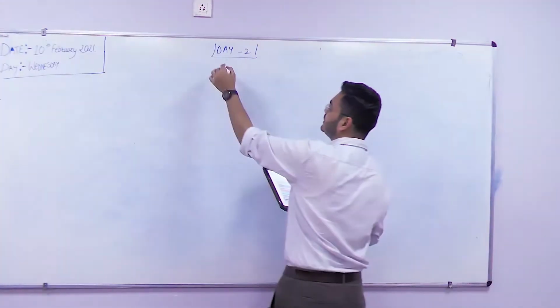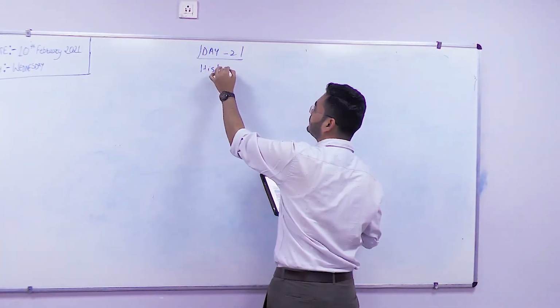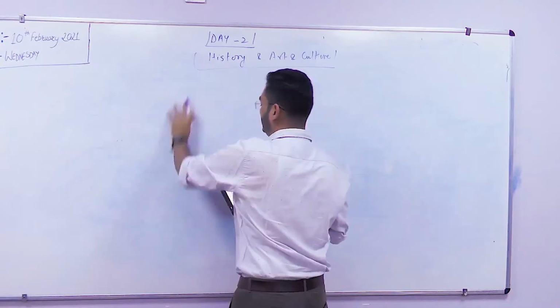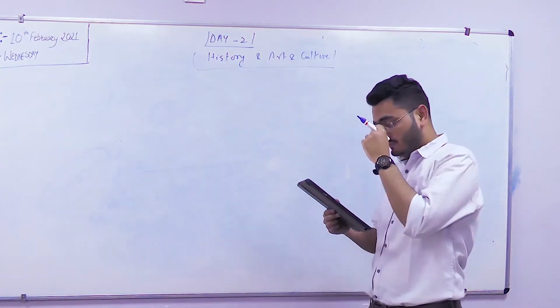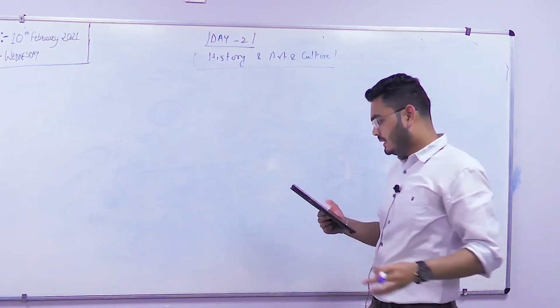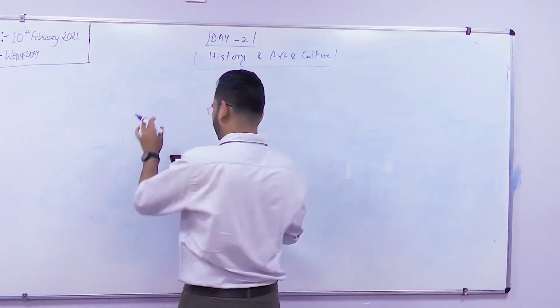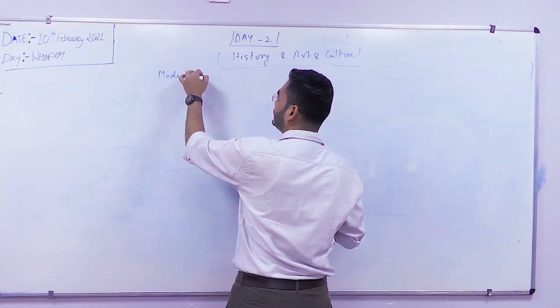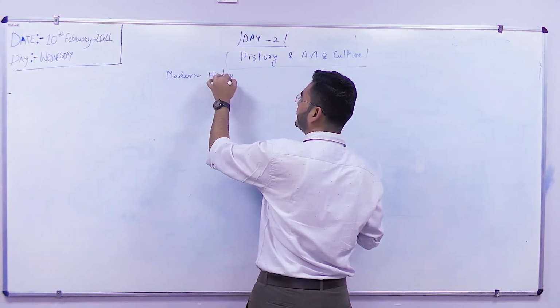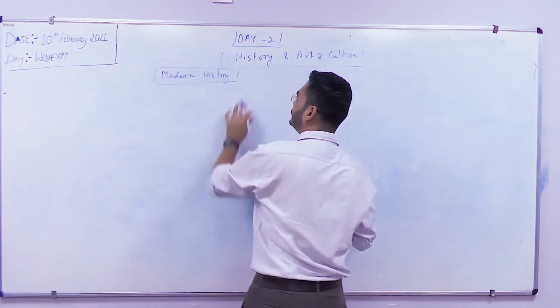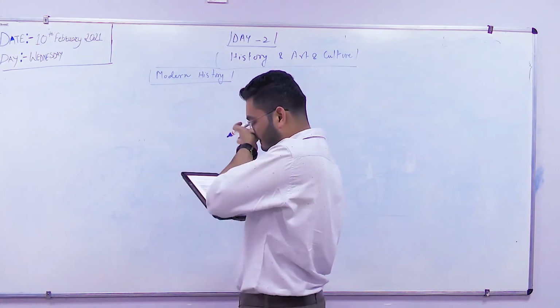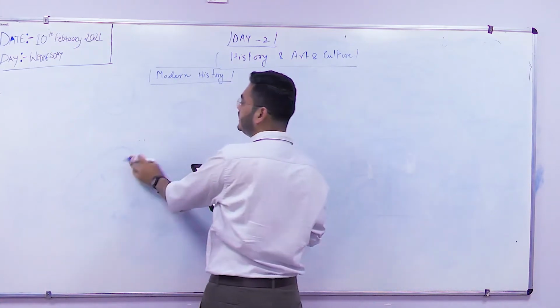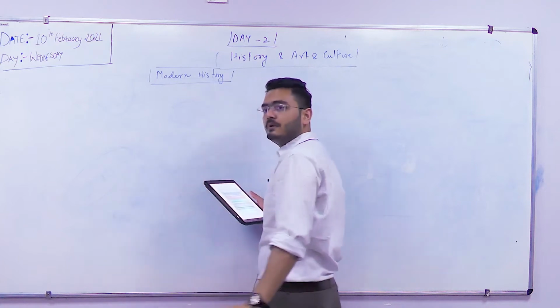The next subject is history and art and culture. Alright, so in history, yesterday I told you about which are the most probable areas. Remember? If I talk about modern history, I told you about the Gandhian phase. Yes or no? As well as the chapters which are given at the end of the Spectrum, right?